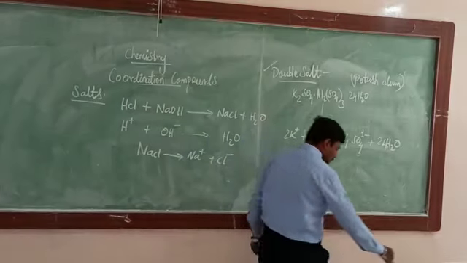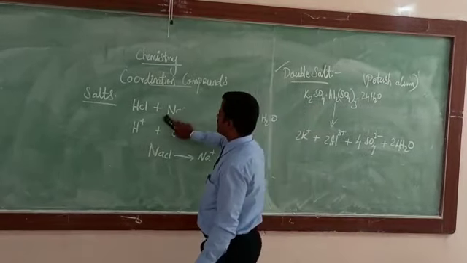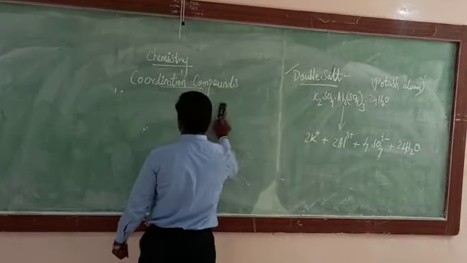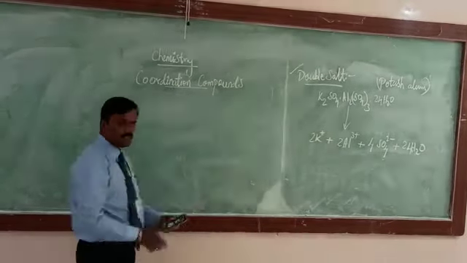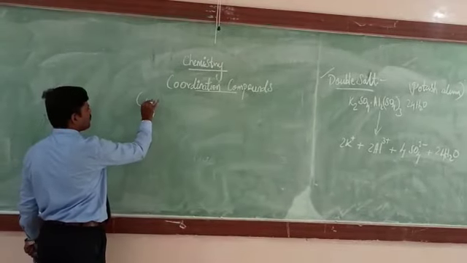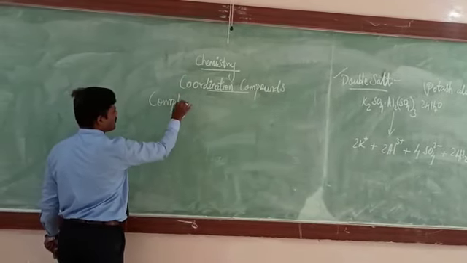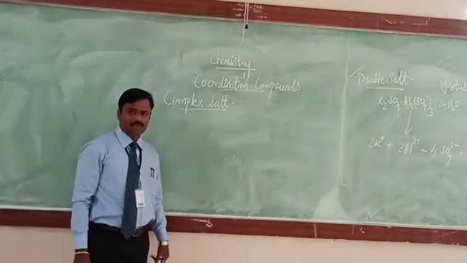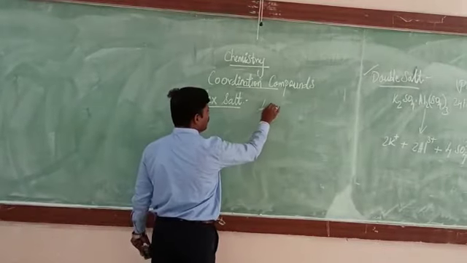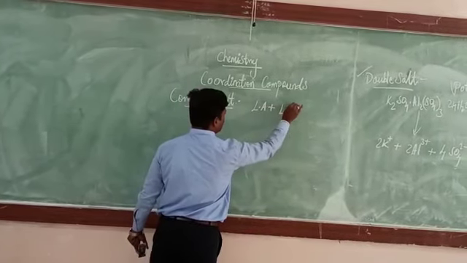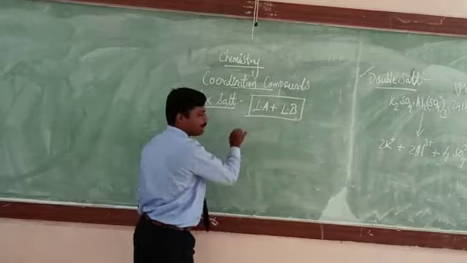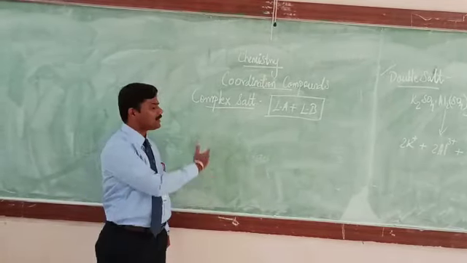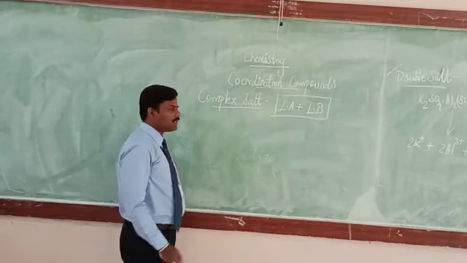Next we are going to see the next topic, which is complex salt. So what is meant by complex salt? The salt which is obtained by the combination of both the Lewis acid and the Lewis base is called a complex salt. So what is a Lewis acid?